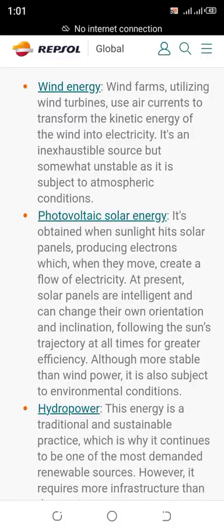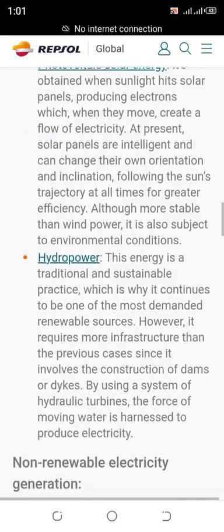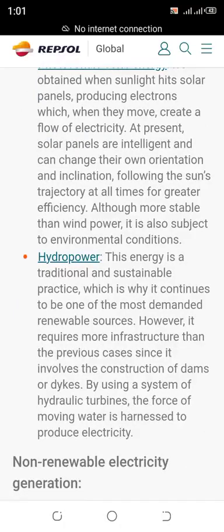Photovoltaic solar energy. It is obtained when sunlight hits the solar panels, producing electrons which, when they move, create a flow of electricity. At present, solar panels are intelligent and can change their own orientation and inclination, following the sun's trajectory at all times for greater efficiency. It is more stable than wind power, although it is also subject to environmental conditions.